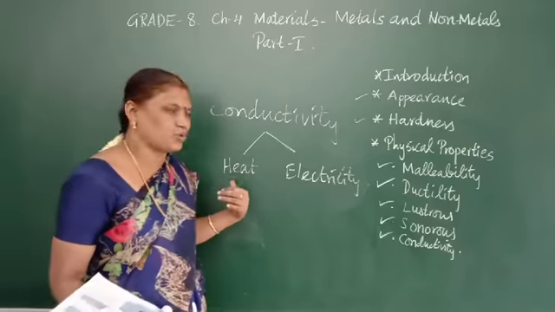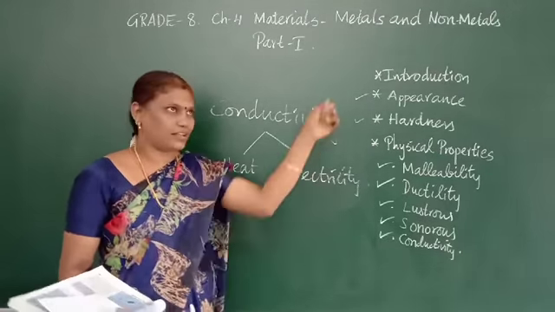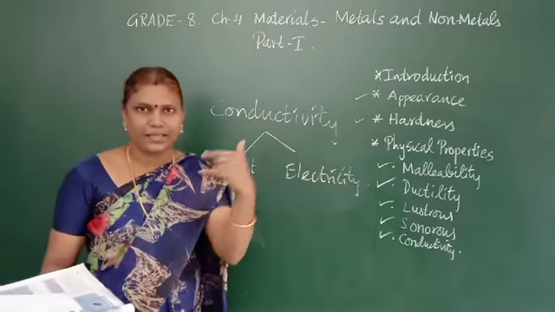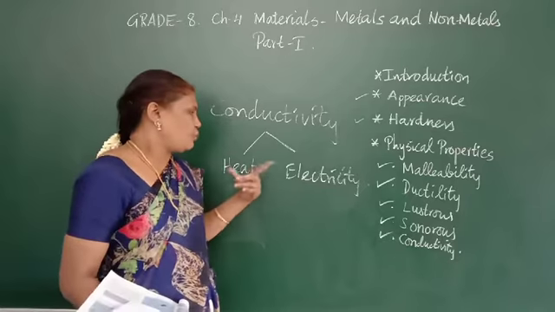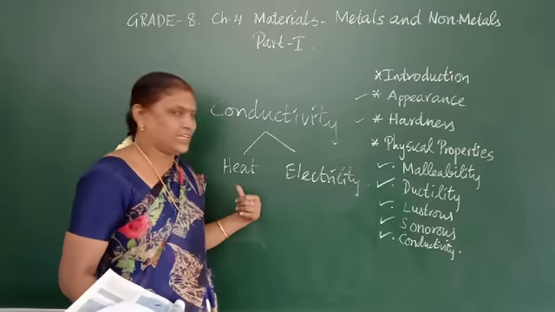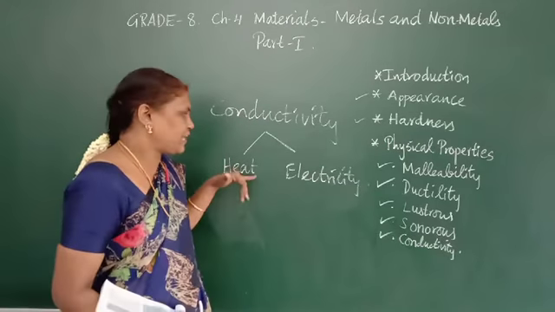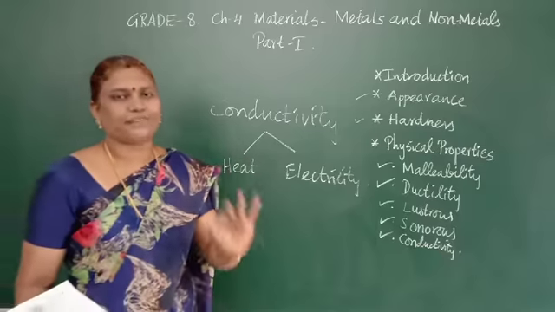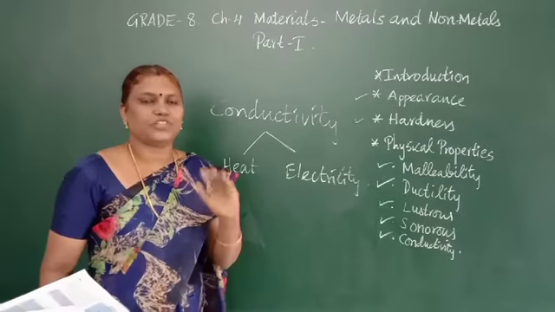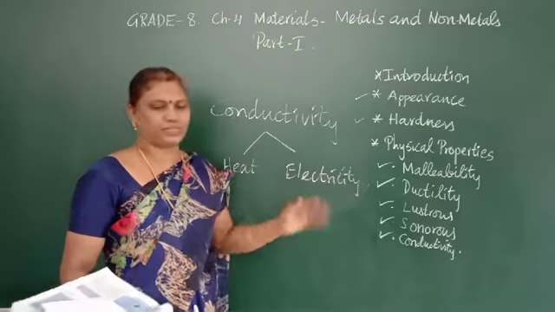The scoop is made up of metal, and electricity is carried by copper wire and aluminium cable, all of which are metals. Non-metals will not conduct heat and electricity, except graphite. Graphite is the only non-metal which conducts electricity.